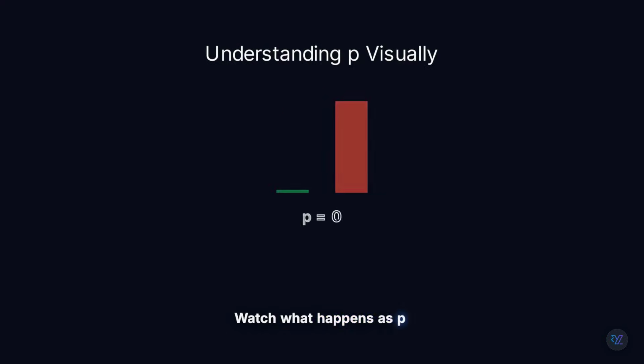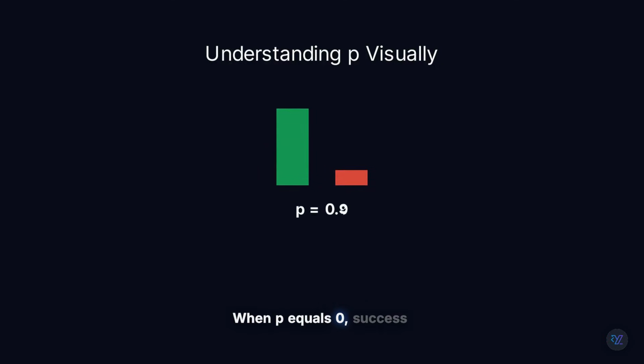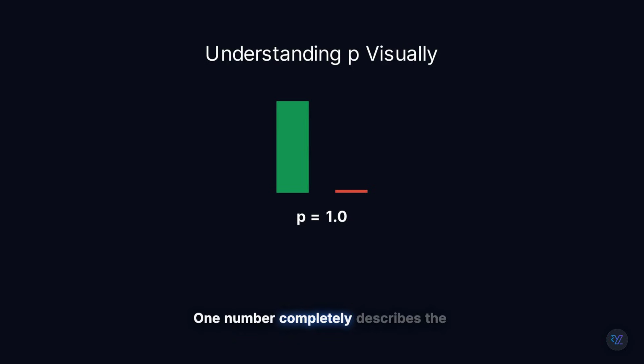Watch what happens as p changes. When p equals 0, success never happens. When p equals 0.5, both outcomes are equally likely. When p equals 1, success happens every single time. One number completely describes the entire Bernoulli distribution.